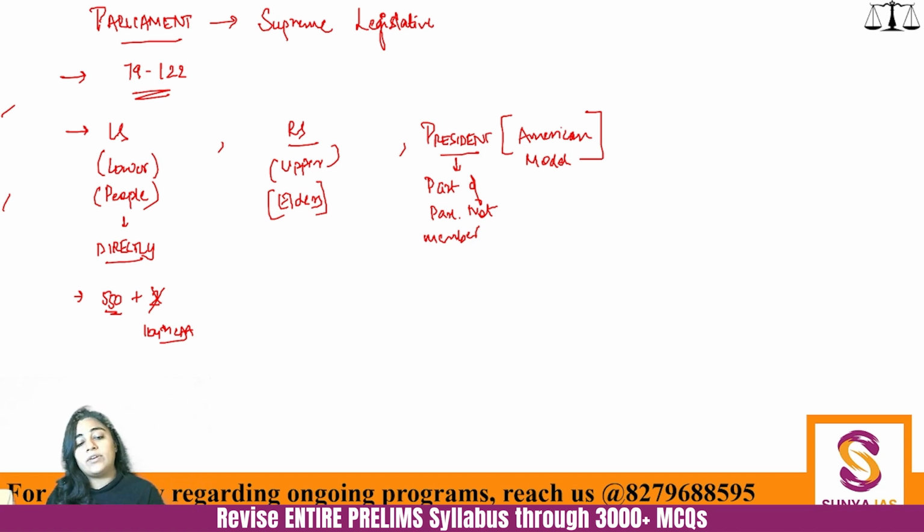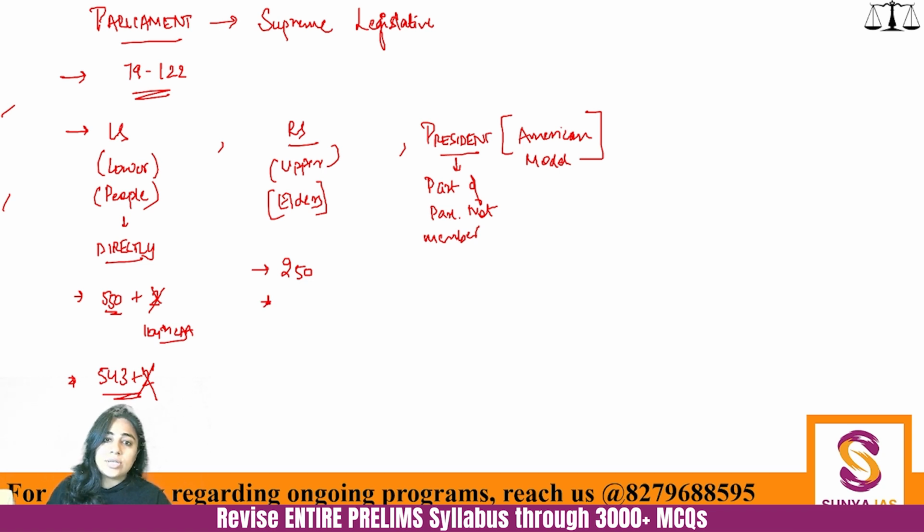So there are 550 maximum members, and earlier the current strength was 543 plus 2, right? But the plus 2 was Anglo-Indian, so the current strength would be 543. This is for the Lok Sabha. Now, for the Rajya Sabha, the maximum strength is 250.